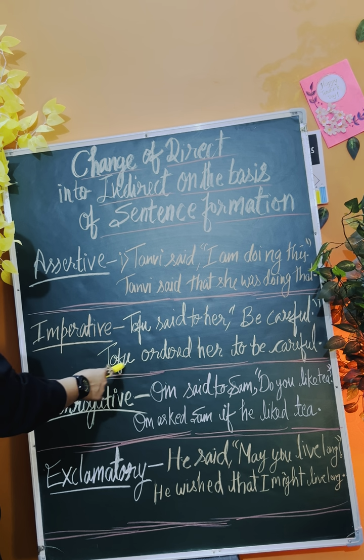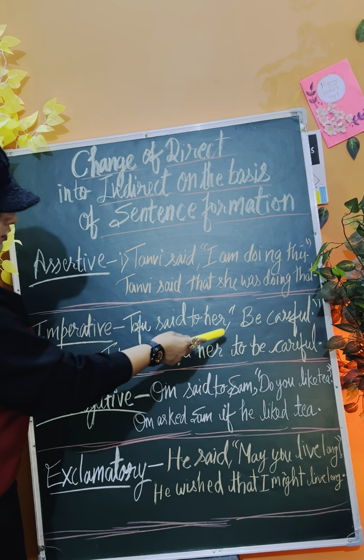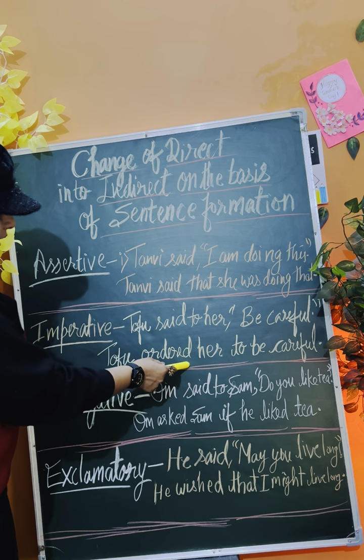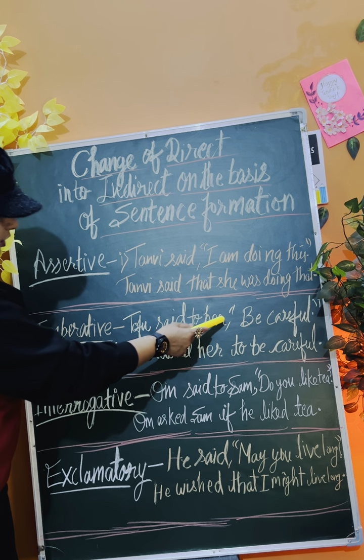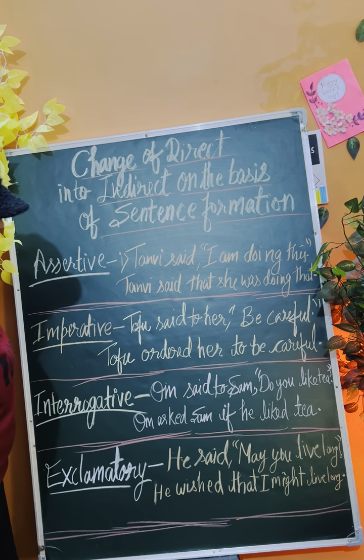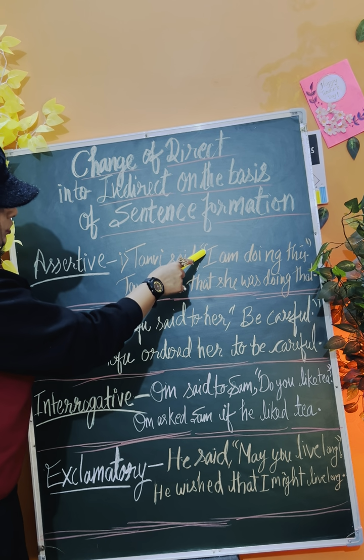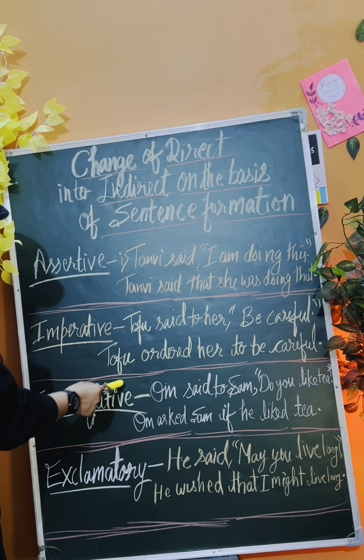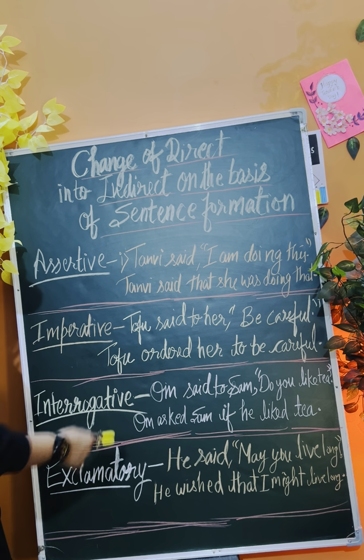Okay, so that's why in this sentence form it is not required to remove the inverted commas. You could see in the indirect speech that we are not putting the conjunction that anywhere. In the earlier sentence, to remove the inverted commas we put that, but here in imperative it is not required at all, right?